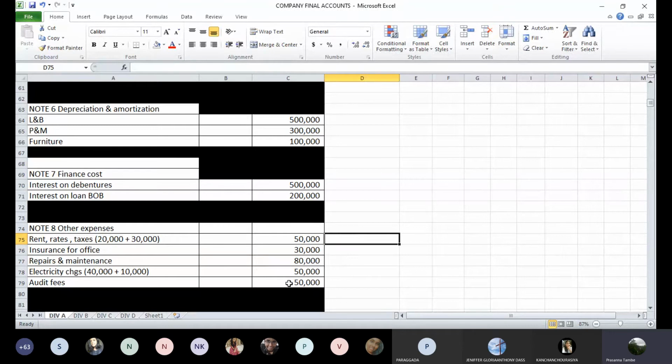Then audit fees, no change, no adjustment. It's directly given as 50,000. That is the amount of audit fee.